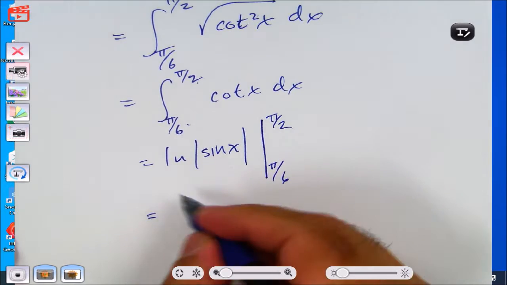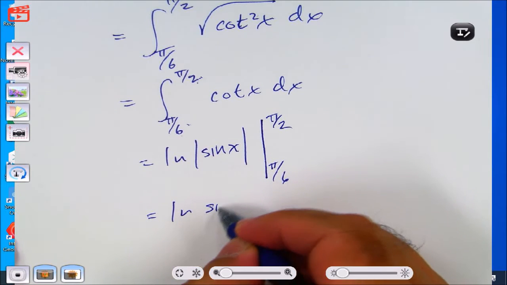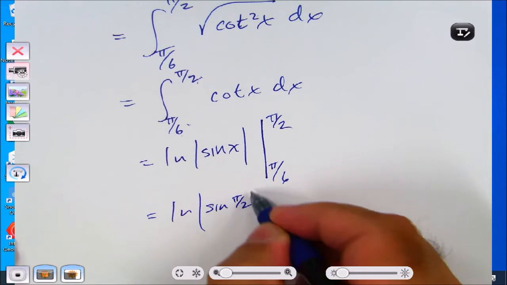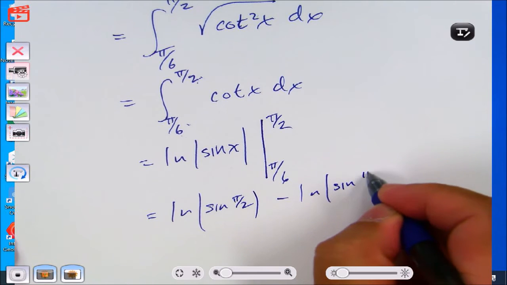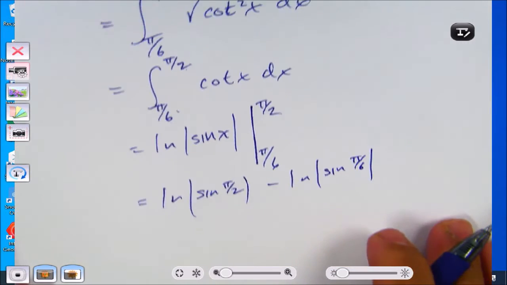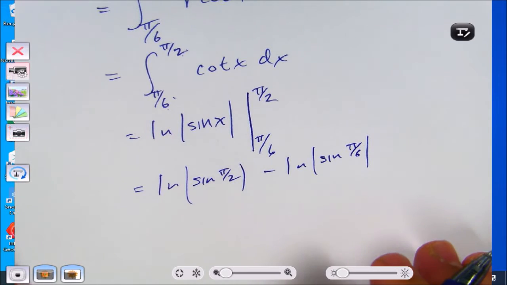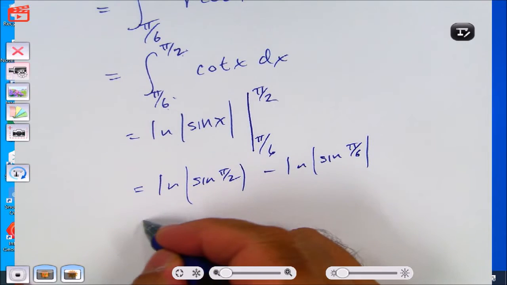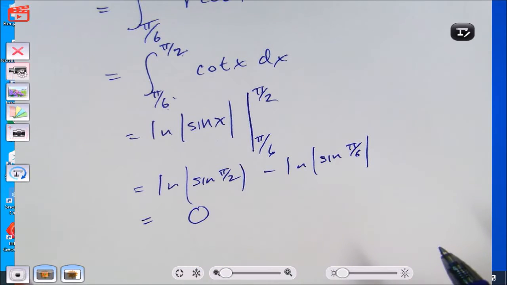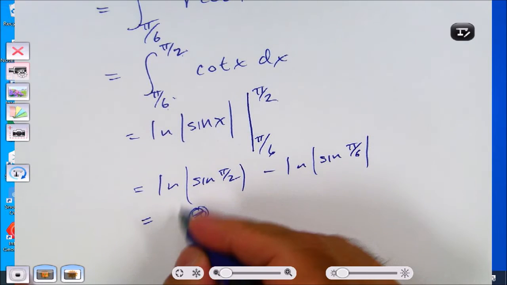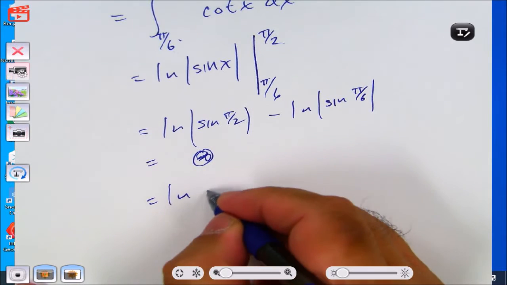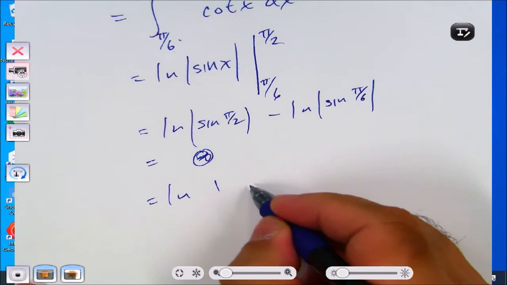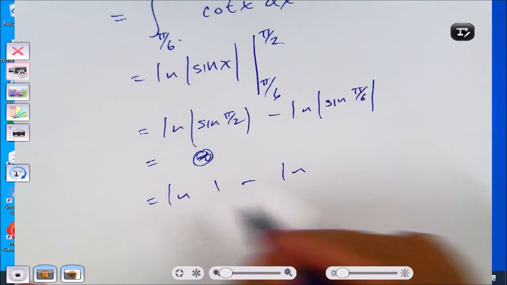So it's natural log of sine of pi over 2 minus natural log of the sine of pi over 6. That's 0? Everybody follow that? Let's go through the process. Sine of pi over 2 is 1, and natural log of 1 is 0.